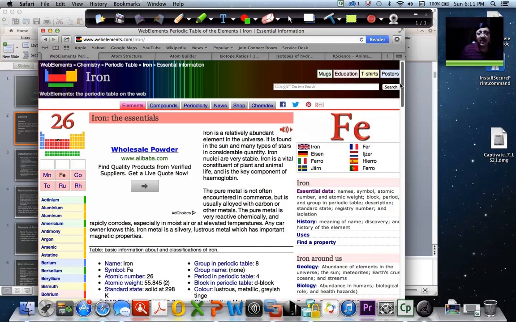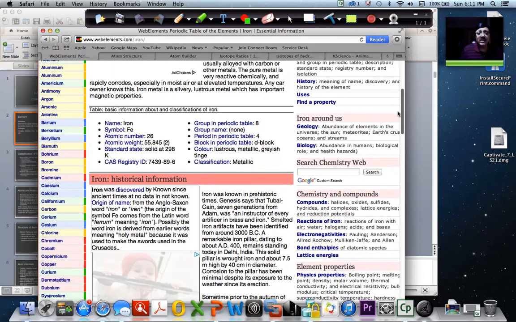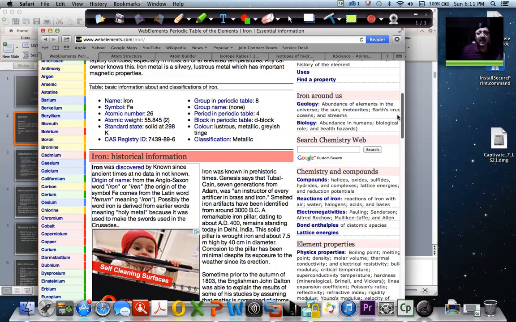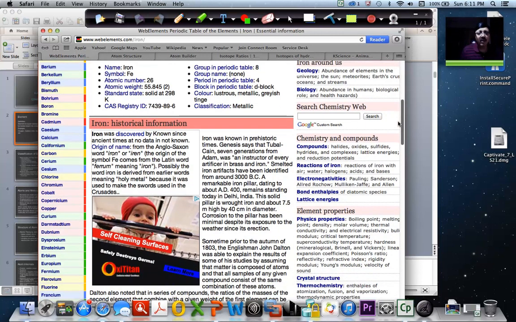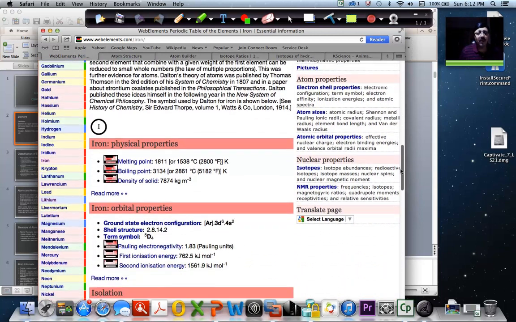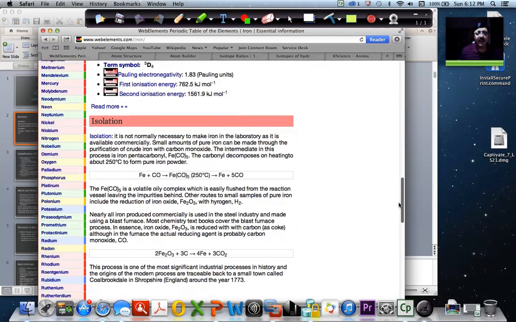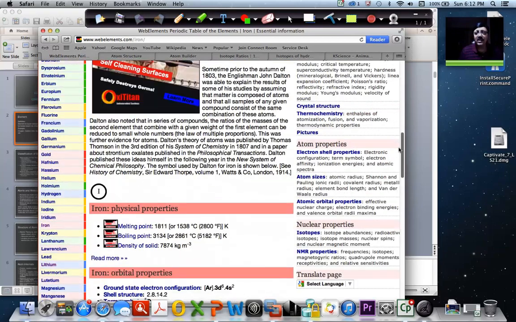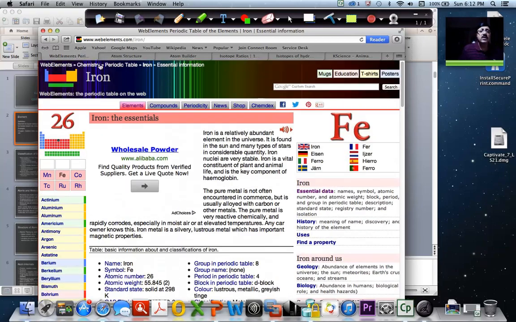And you can see all the details about iron and what is the atomic number. We'll see what all these things are, atomic number and all details. What is its atomic weight, who discovered it, what are some of its properties. All these things you can find, and some of the reactions the element can have. So it's a very useful site, webelements.com.